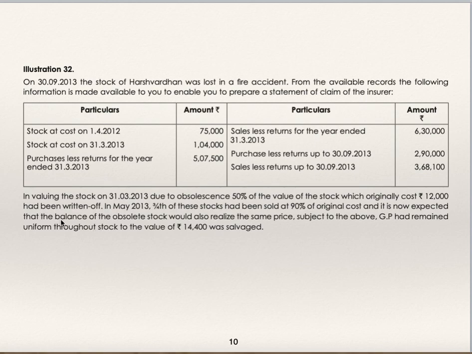It is now expected that the balance of the obsolete stock would also realize the same price. Balance of the obsolete stock, 3/4 they have sold, 1/4 is in balance, and it would realize the same price, that is 90% of original cost. Subject to above, gross profit had remained uniform throughout. Stock to the value 14,400 was salvaged.